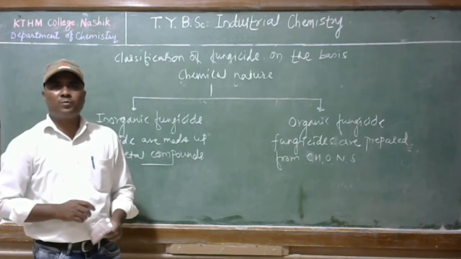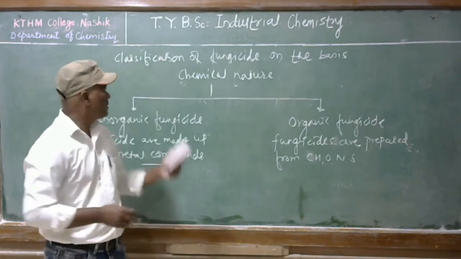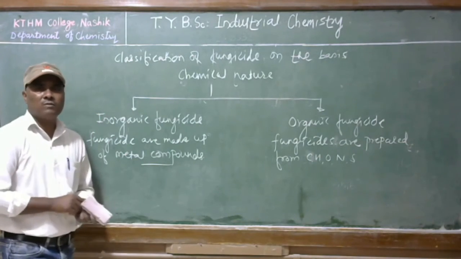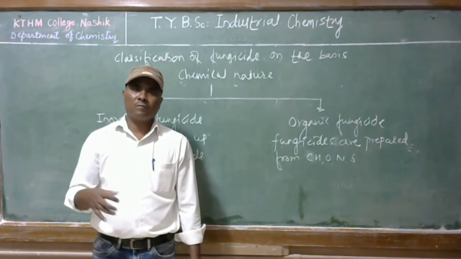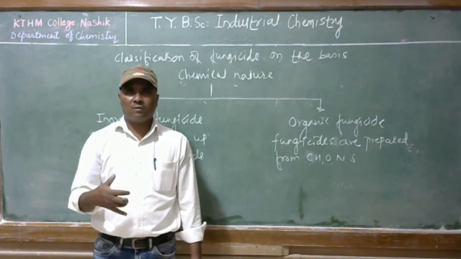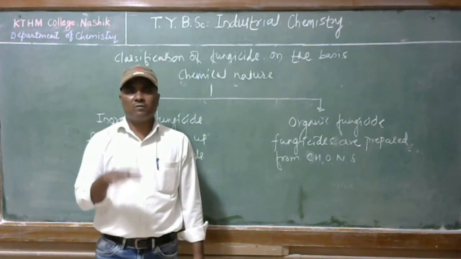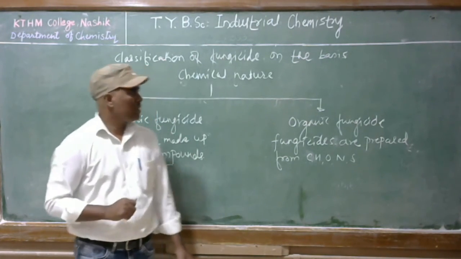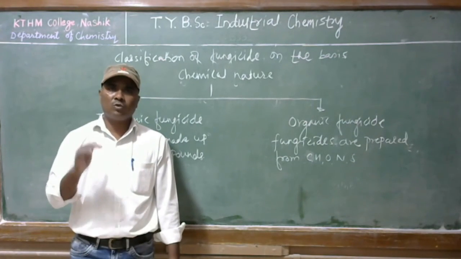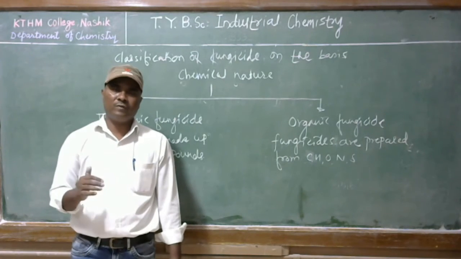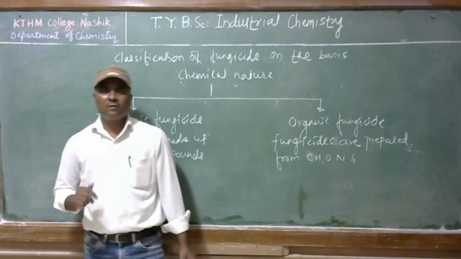So students, I hope you got the points we have discussed in the case of a fungicide. A fungicide is nothing but any chemical substance, biocidal compound, biological organism or other agent used to inhibit or destroy fungi. Next, fungicides are classified on the basis of their mode of action into two ways: contact fungicide and systematic fungicide.